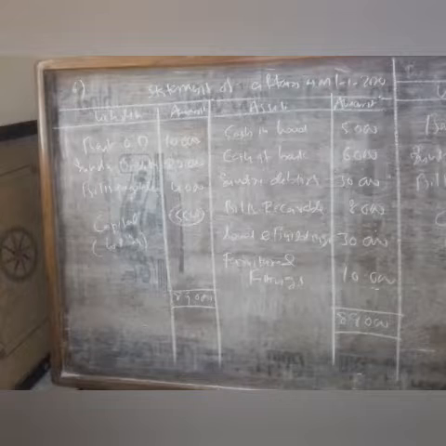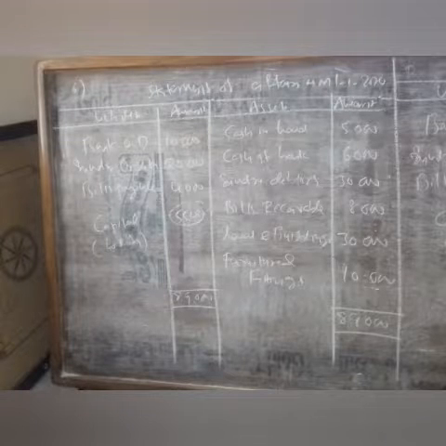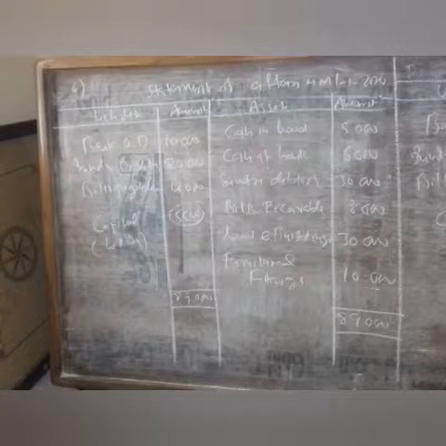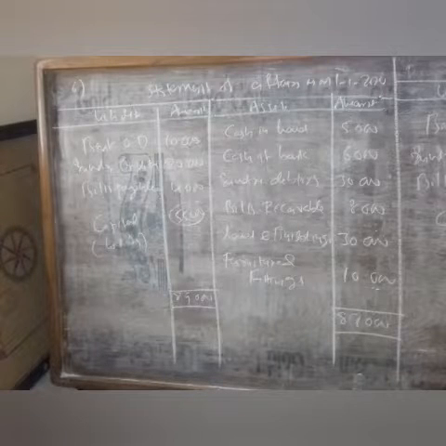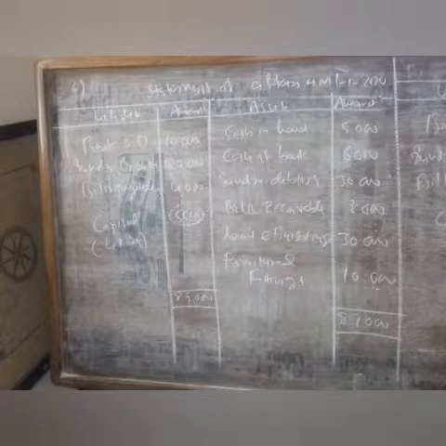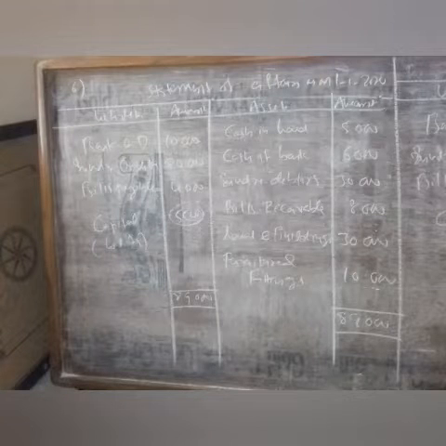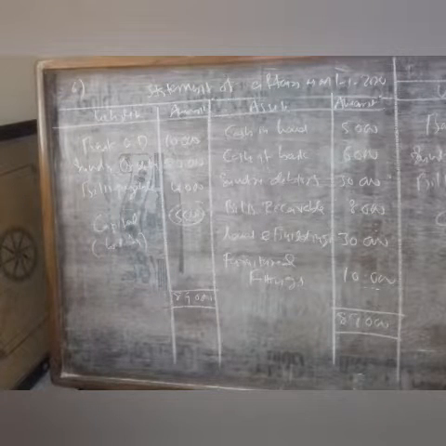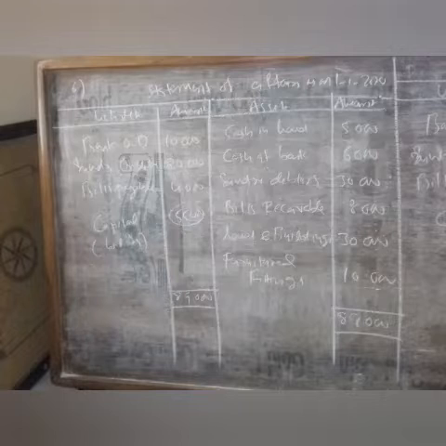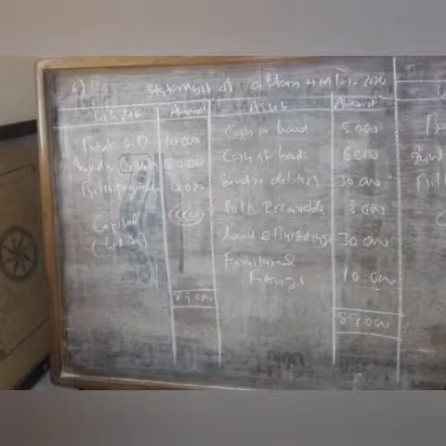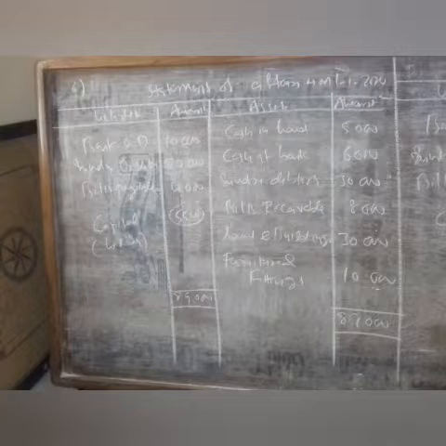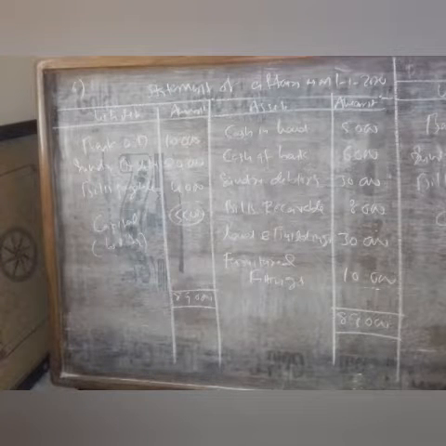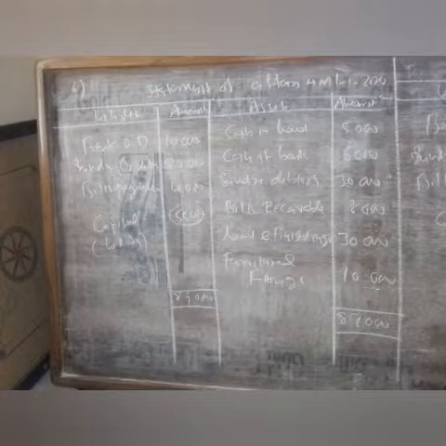Sundry creditors 20,000. Next, bills receivable. Bills receivable is an asset. We have to write bills receivable on the asset side, 8,000 rupees. Next is bills payable. Bills payable is a liability. We have to write on the liability side bills payable 4,000 rupees. So next, land and buildings and furniture are given. Land and buildings 30,000, furniture 10,000. Both these are assets. We have to write on the asset side.